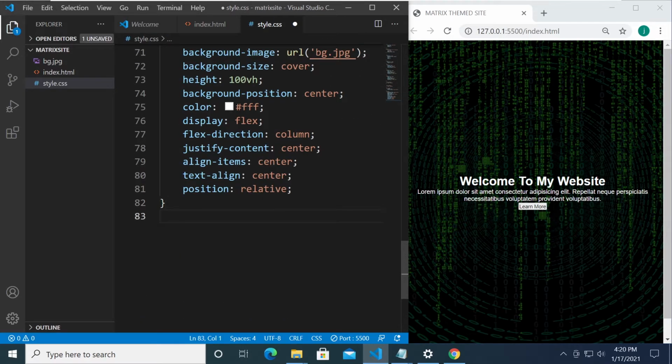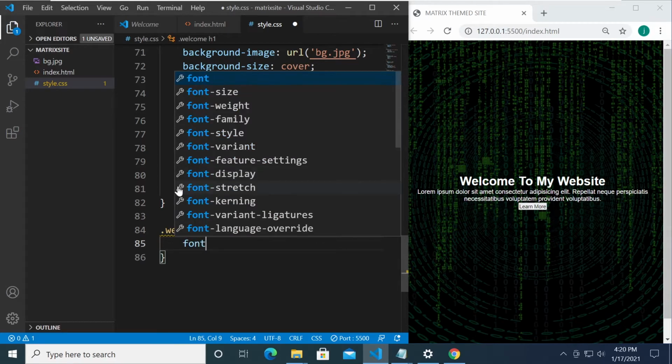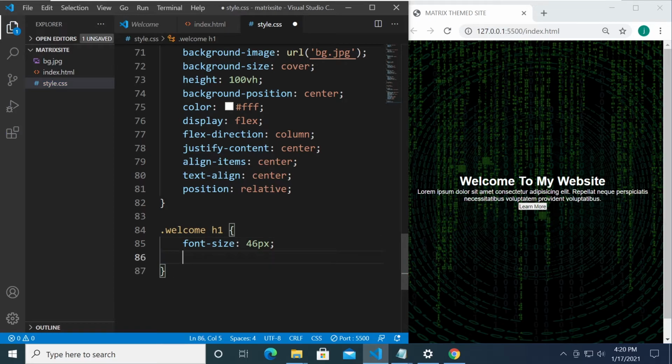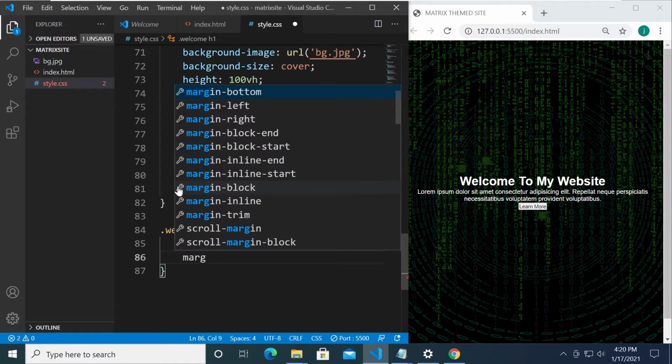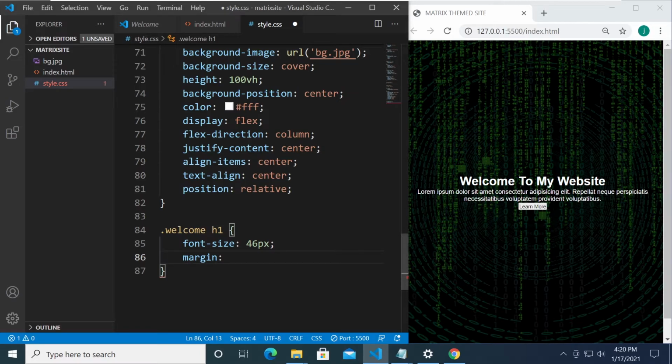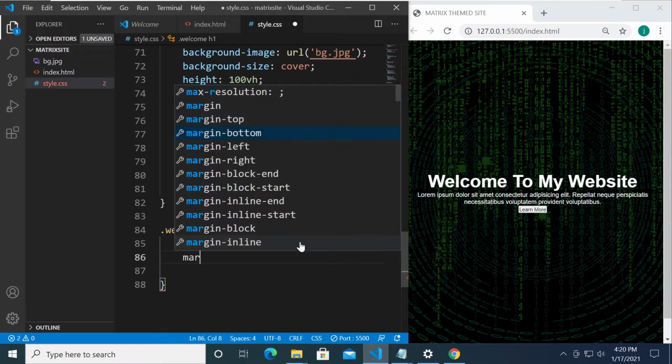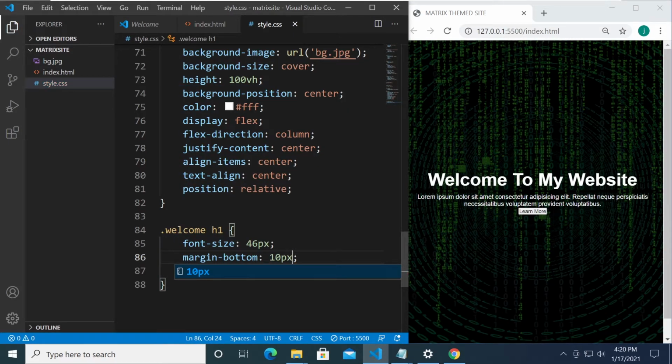So we're going to say welcome, and then h1, and then font size is going to be 46 pixels, and the margin, do we need a margin? Maybe not. Okay, I think we're good. How about margin bottom? Let's say 10 pixels. At least there's a spacing here, all right?